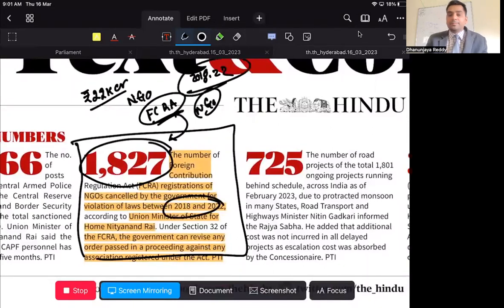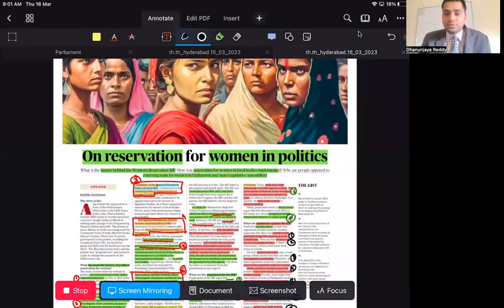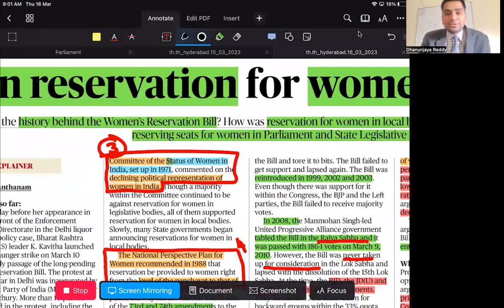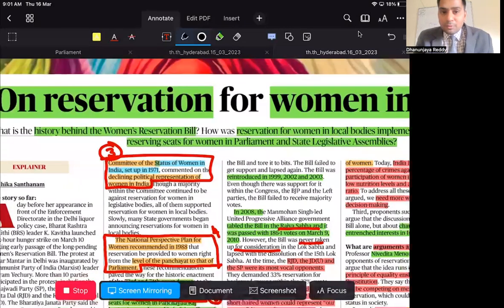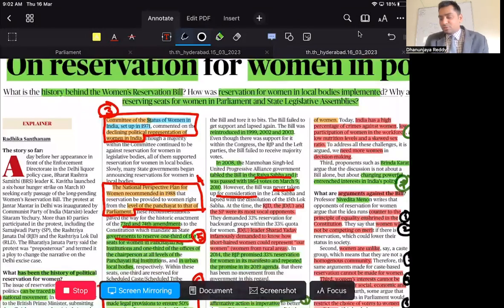So this might be your answer writing. A very, very good article was written on women's reservation in politics. Now the question is, what is the history behind the women's reservation bill? How was reservation for women in local bodies implemented? What are the oppositions to women's reservation bills in Parliament and state legislatures? So let's start with the history.